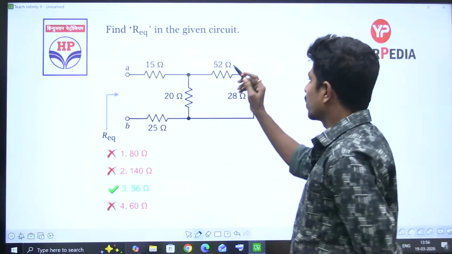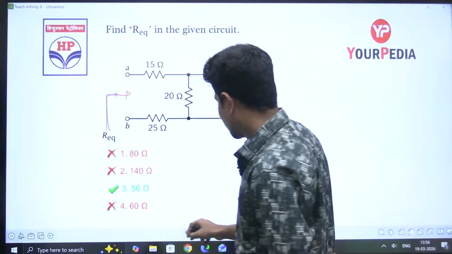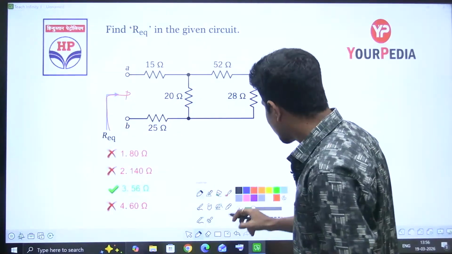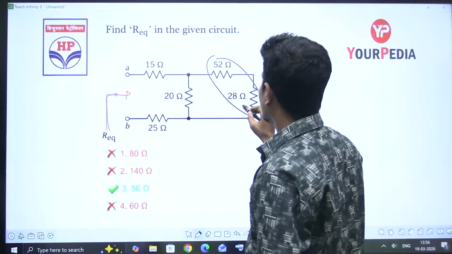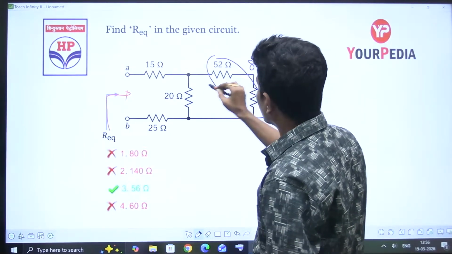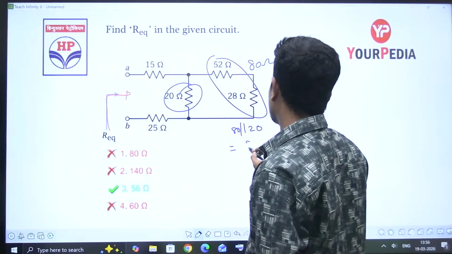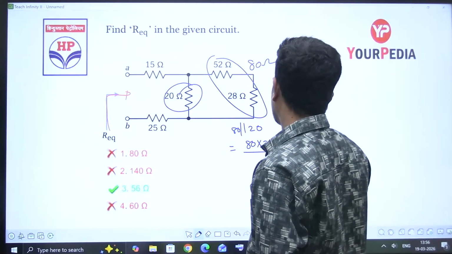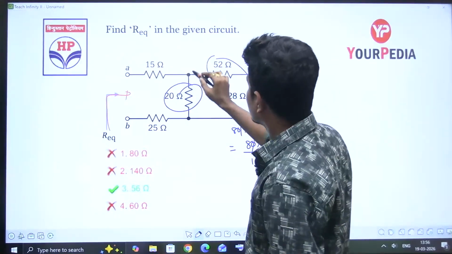Next, find R equivalent in the given circuit. Make the series and parallel combinations. These two are in series: 52 plus 28, that is 80 ohms. 80 ohms in parallel with 20 is equal to 80 into 20 by 100, which is 16 ohms.